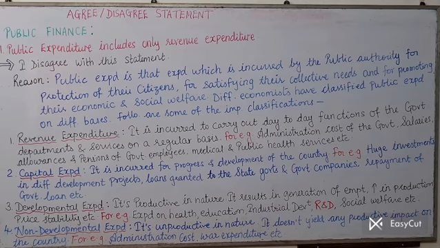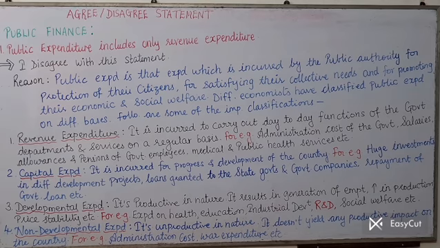Its examples are expenditure on health, education, industrial development in the country, and R&D, that is research and development taking place in the country, social welfare, etc. All this is developmental expenditure. And the fourth and last type is non-developmental expenditure. It is unproductive in nature.